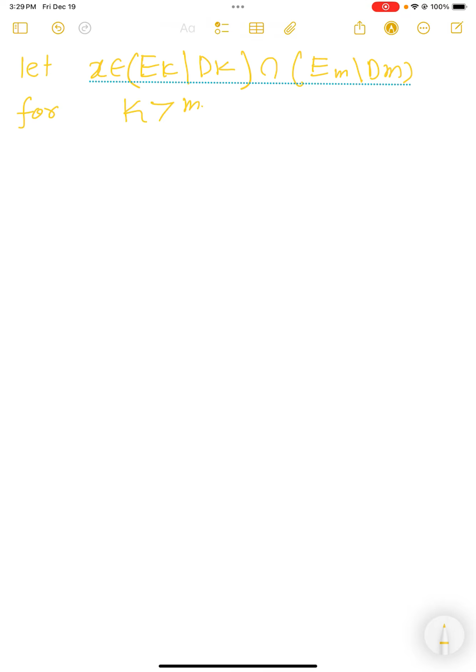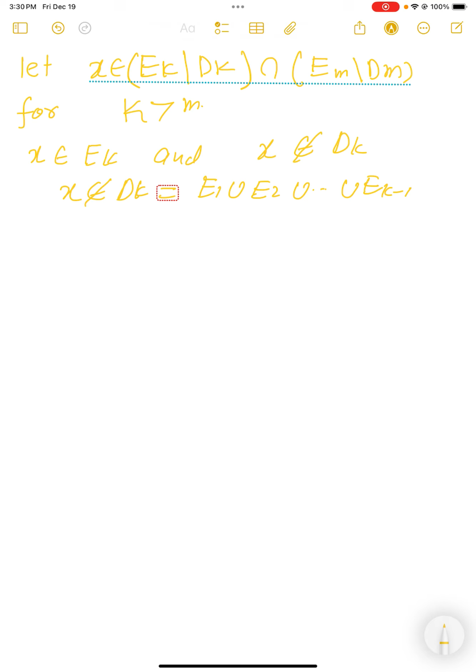If there is an element in the intersection of these two sets, then x belongs to E_k and x doesn't belong to D_k. D_k is nothing but E1 union E2 union up to E_{k-1}. If x is not in the union, it is not in any of the sets.